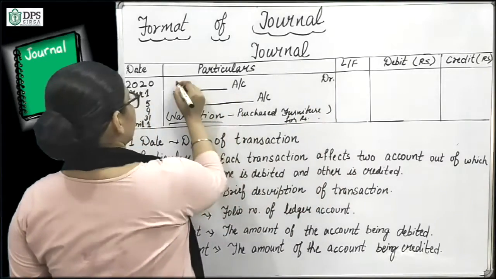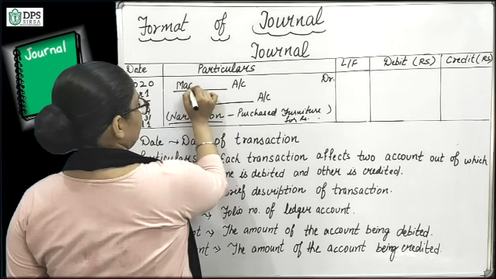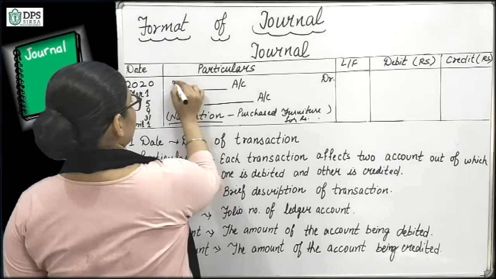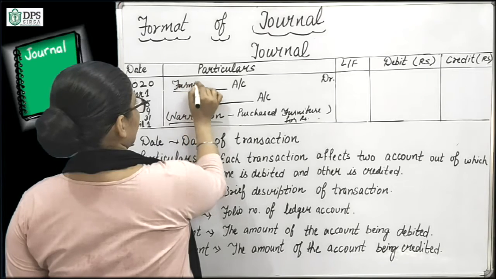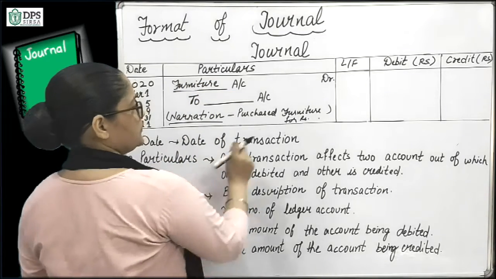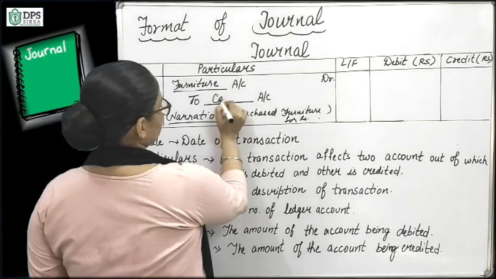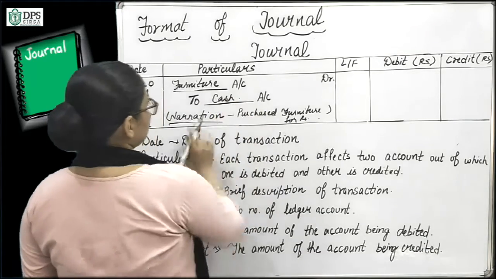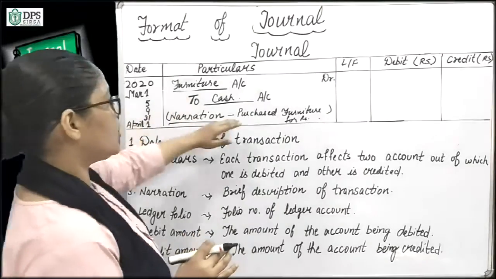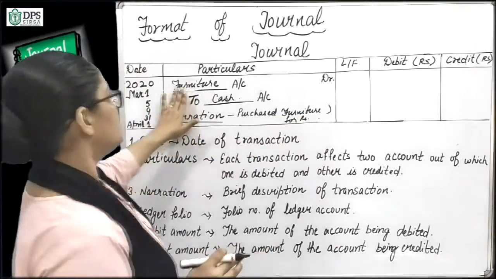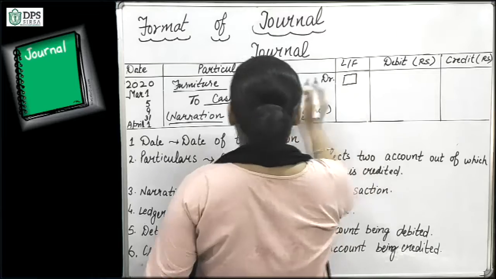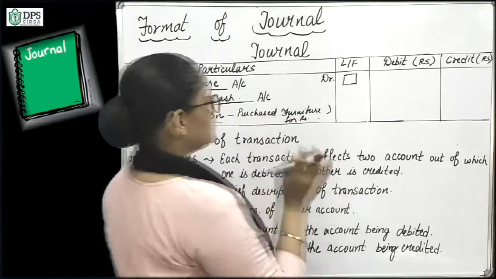So suppose here we are debiting furniture account to cash account. So here we are writing furniture account because we are purchasing furniture. Then we will write here the page number of the furniture account.